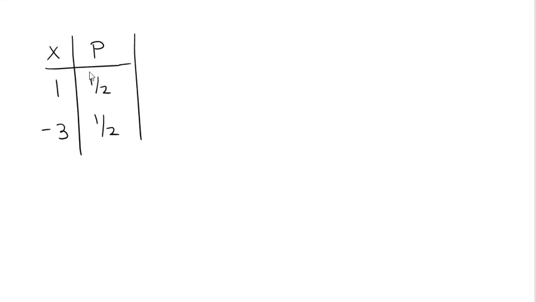And then next to those, I've put the probabilities, 1/2 and 1/2. This is the probability that the coin comes up heads. This is the probability that the coin comes up tails. Notice that that column adds up to 1. That guarantees that we've covered all of the possible outcomes.